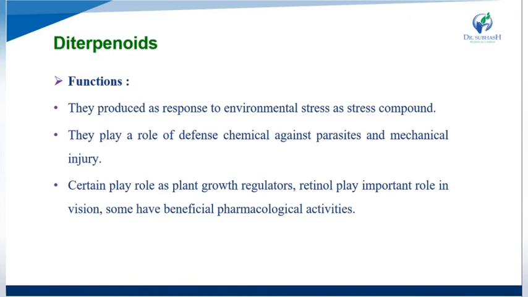These diterpenoids are also used as plant regulator hormones, also known as plant growth hormones. They are also responsible for vision, as retinol plays an important role in vision, and they have beneficial pharmacological activities.